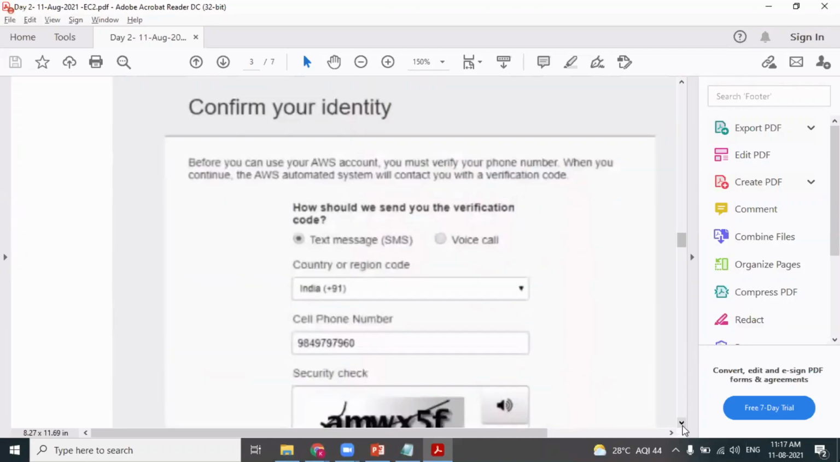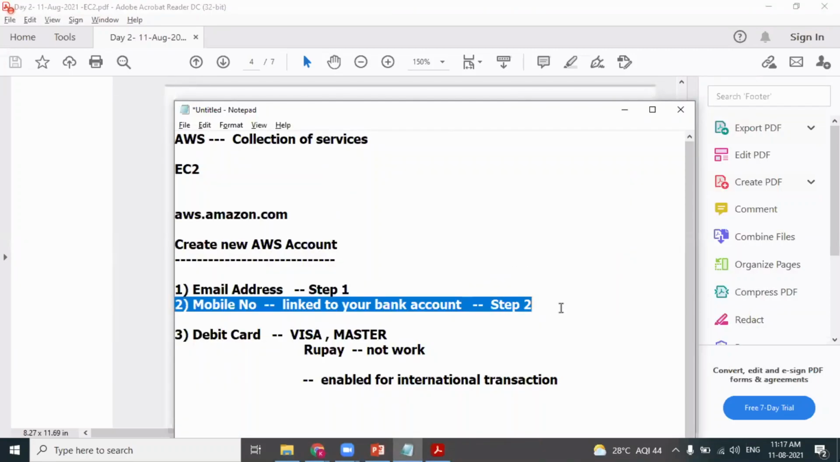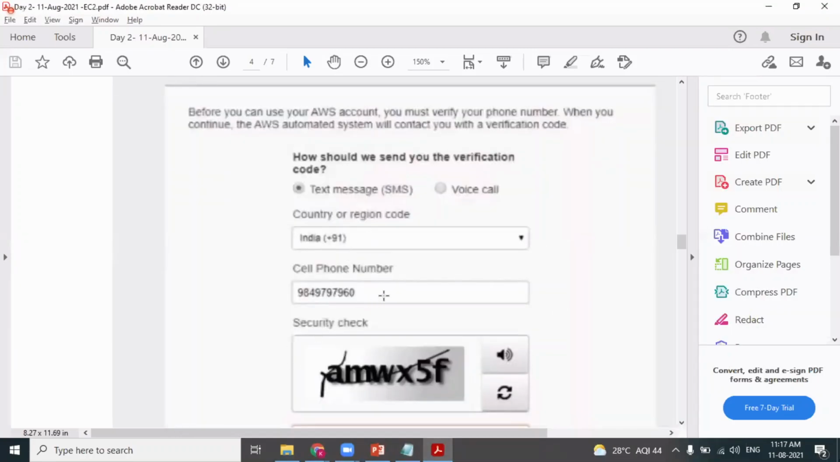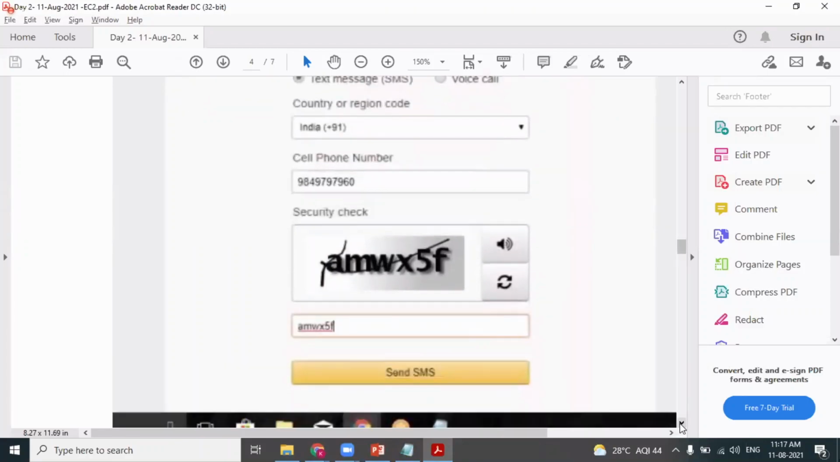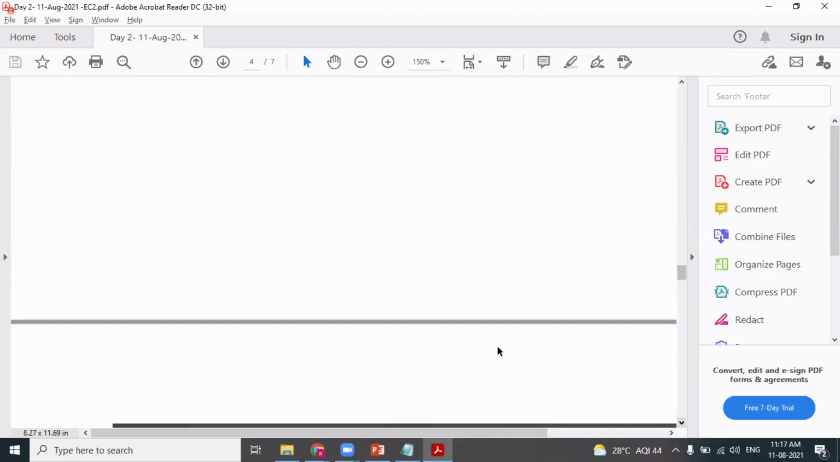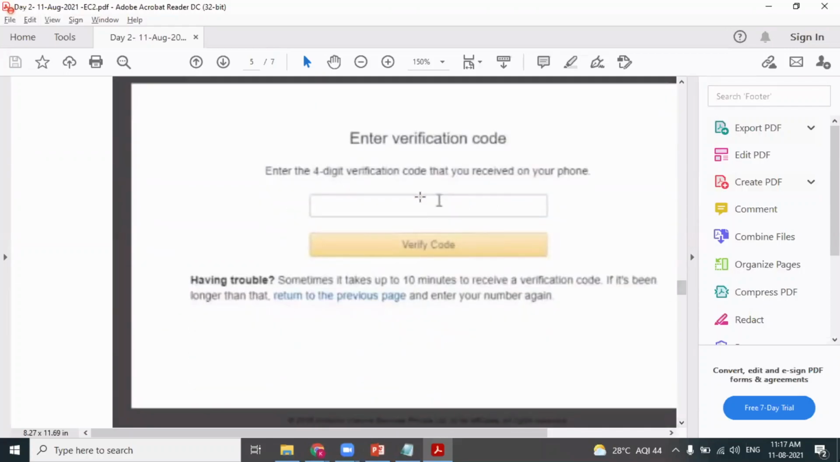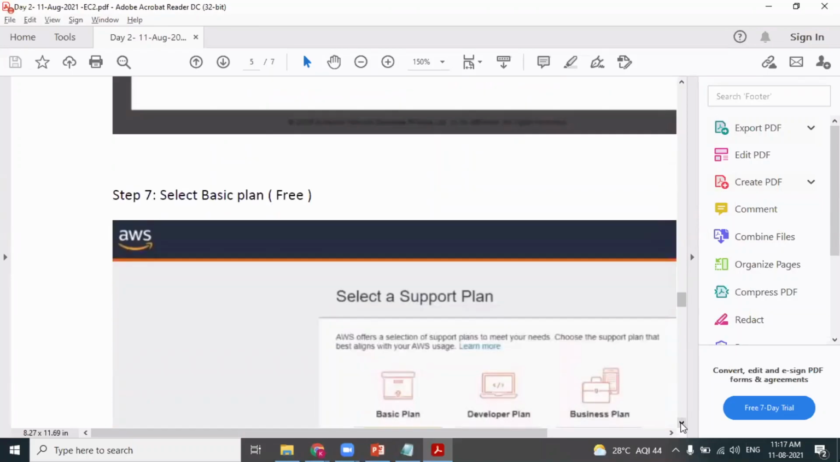Next. Enter your mobile number one more time. We already entered a mobile number in step 2, but you need to enter the same mobile number which is linked to your bank account. It will verify whether the mobile number is correct by sending an SMS. There's one OTP to verify whether the debit card is correct, and one more OTP to verify whether the mobile number is correct. Scroll down, provide the valid mobile number.